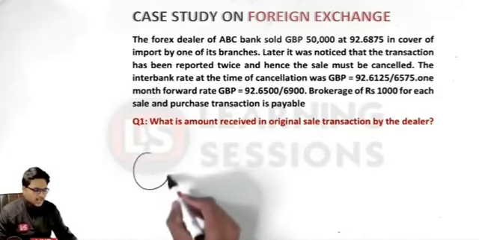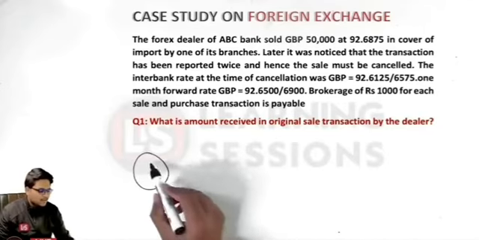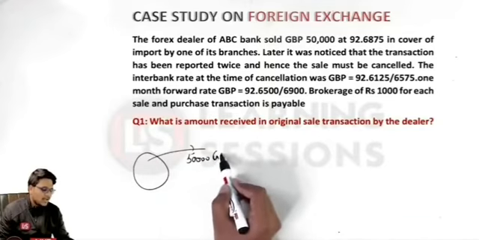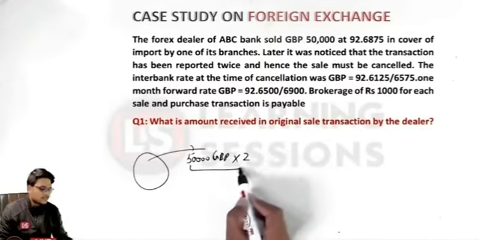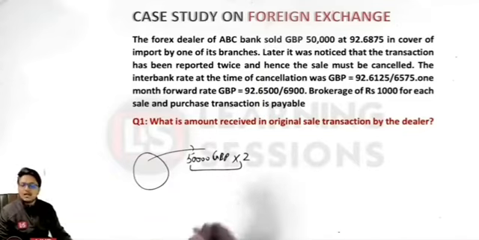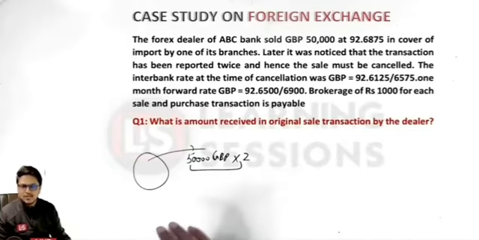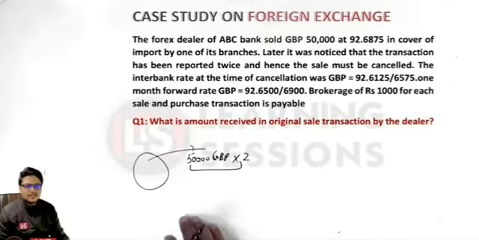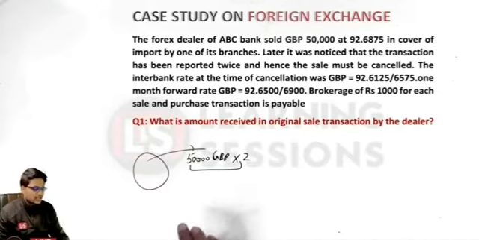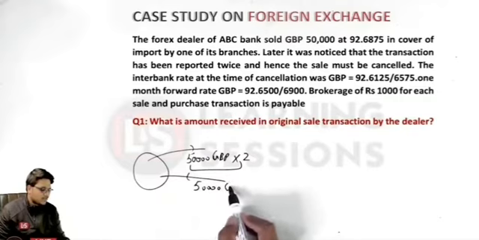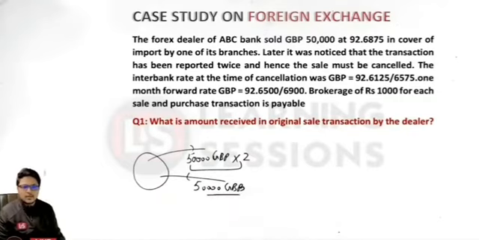So here is a scenario: bank ABC was to sell 50,000 GBPs, and inadvertently they sold two times. Now, what condition is this related to? It is related to the oversold situation, and to counter it, they will be cancelling the sale contract. How can they cancel it? They can cancel it by buying 50,000 GBPs. So that is the concept related to it.